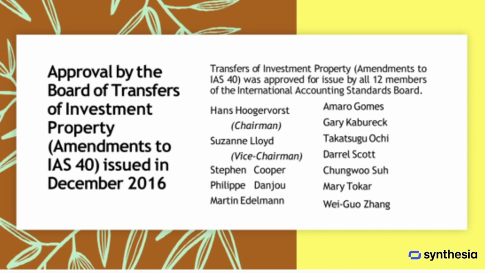The amendments to IAS 40, Transfers of Investment Property, issued in December 2016, were approved for issue by all 12 members of the International Accounting Standards Board, IASB. The members who approved these amendments were Hans Hoogervorst, Suzanne Lloyd, Stephen Cooper, Philippe Danjou, Martin Edelmann, Amaro Gomes, Gary Kabureck, Takatsugu Ochi, Darrel Scott, Chungwoo Suh, Mary Tokar, Wei-Guo Zhang. These amendments provided further clarification on how to account for transfers of investment property, including changes in use and reclassification of property under certain conditions.